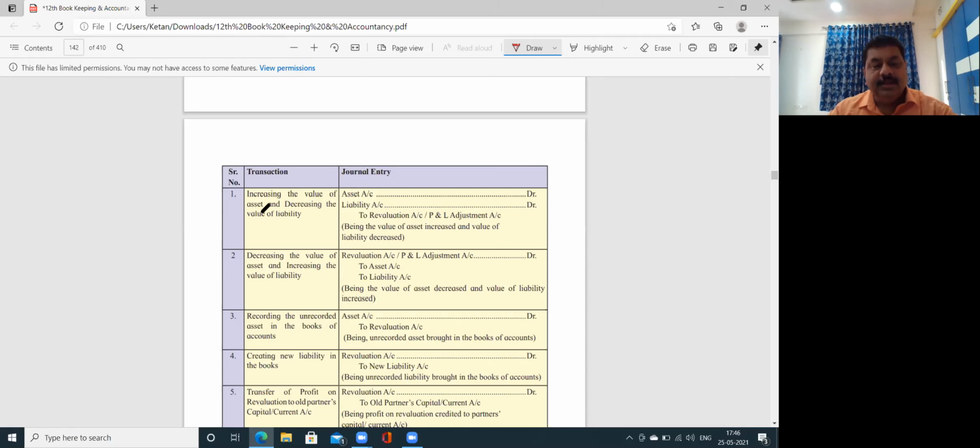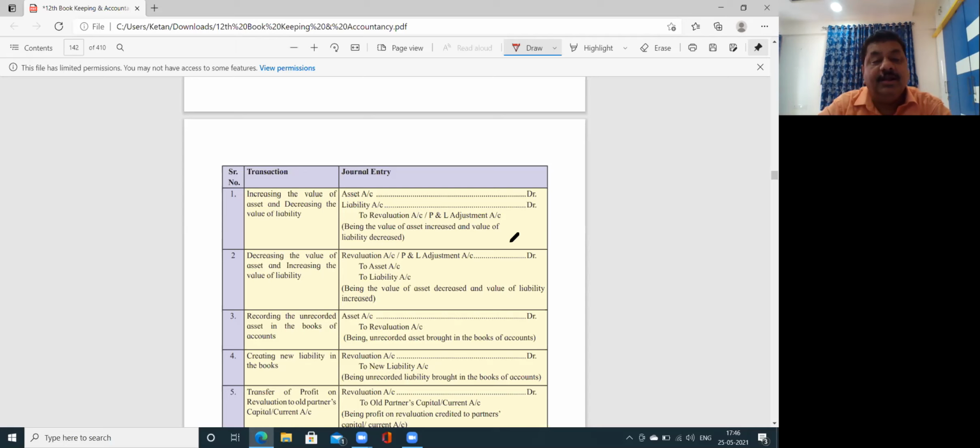Now these are the entries which are given to you. Increasing the value of the asset and decreasing the value of the liability. Okay. So this is the profit. Entry क्या आने वाला है? Asset account debit, liability account debit to revaluation, or profit and loss adjustment account. Okay. So for example, this is the revaluation account. ये revaluation account है आपका. Okay. इसके credit side में आएगा by asset, by liability. Like this is a posting required.